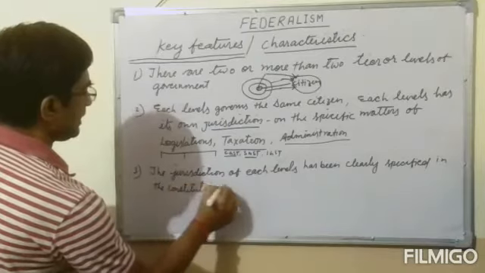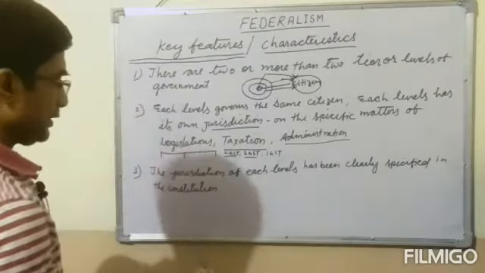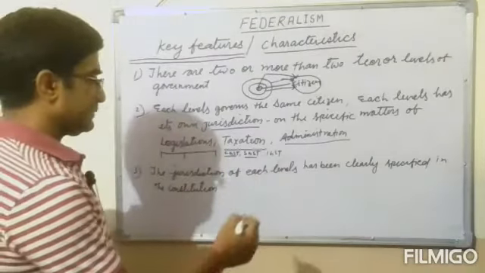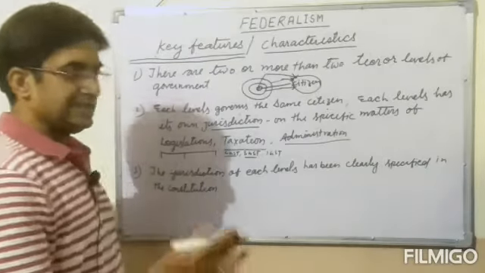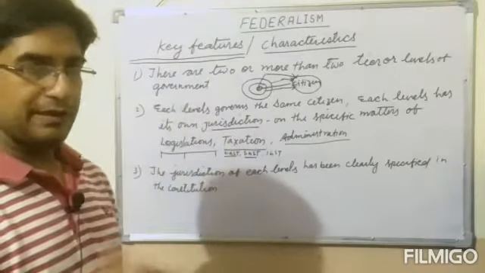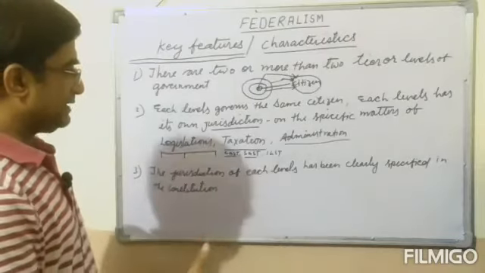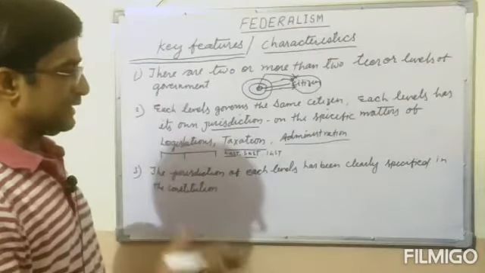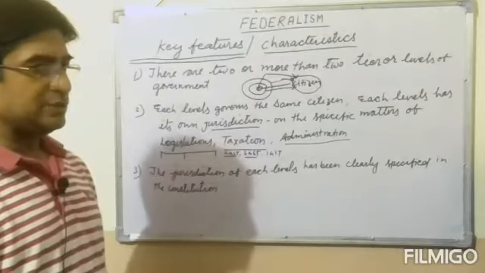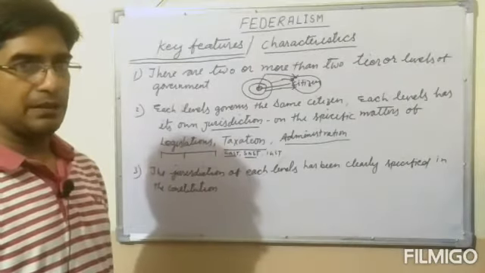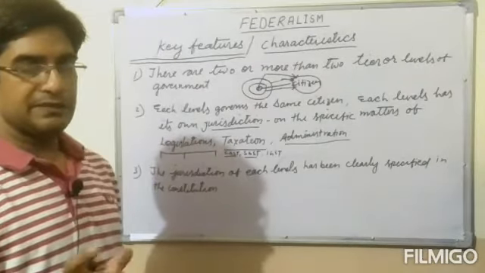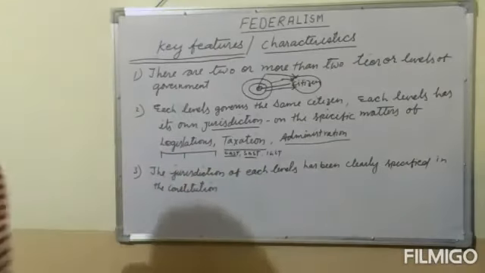I hope all the students are getting it well. Jurisdiction of each level has been clearly specified in the Constitution, means the Constitution clearly gives these three levels and their jurisdictions, so that there should not be any kind of trouble or disturbance during governance.